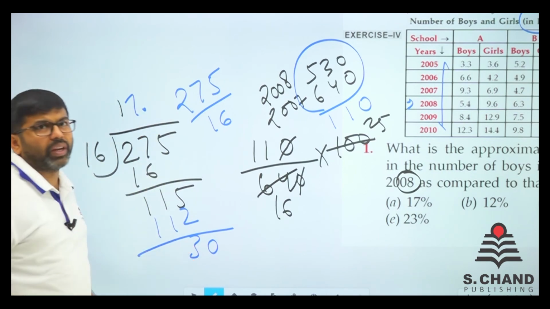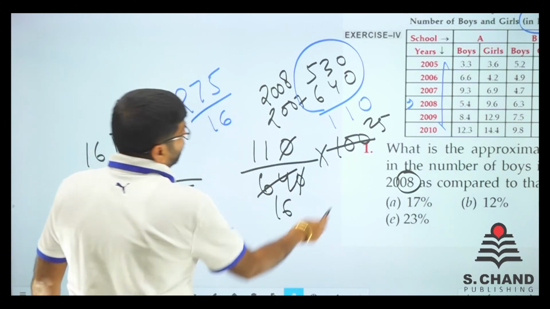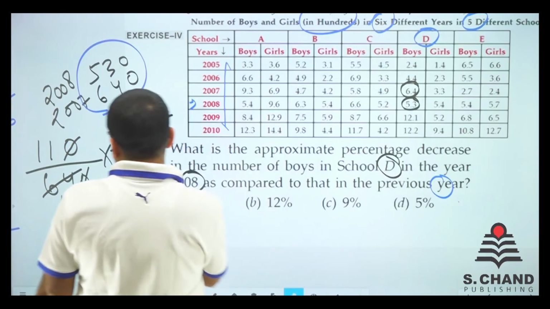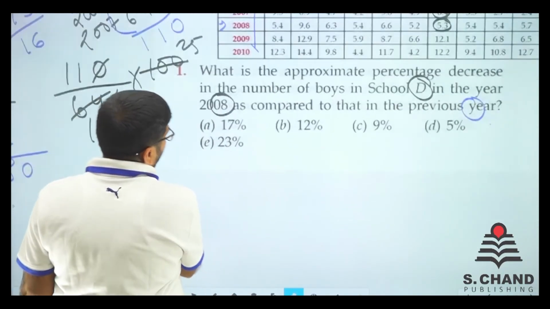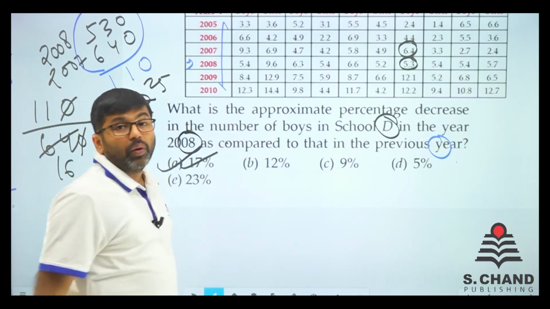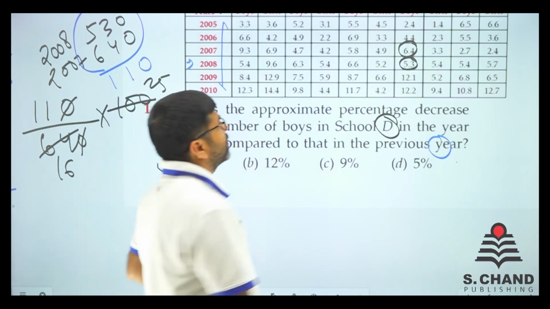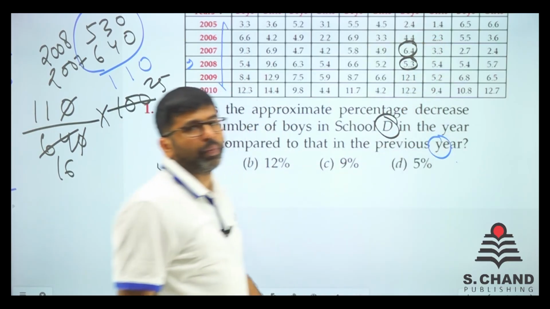Then 30 is again 0.1 or something like that. So what is the option? Let me see. Options are 17, 12, 9, 5, 30, 23. None of those exactly, so 17 point something is like 17 only. So we have got 17 as the answer. For approximate percentage decrease, the decrease is from this to this. Find out the decrease, and then do the percentage.